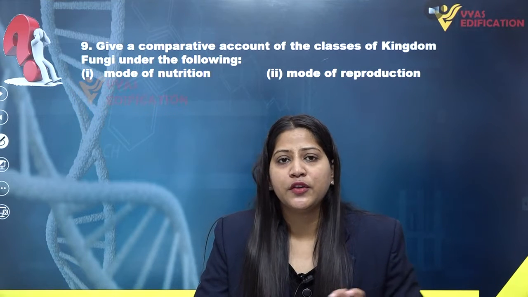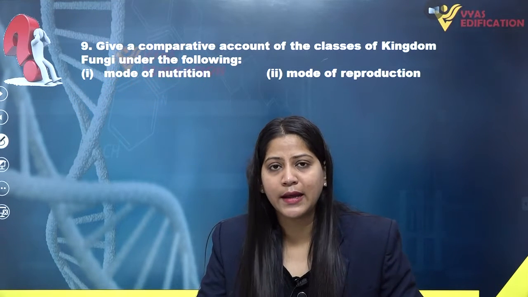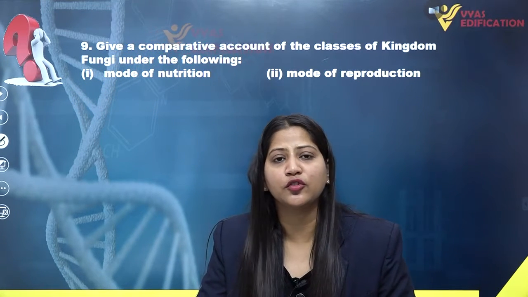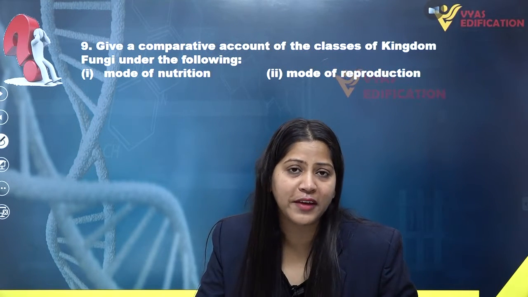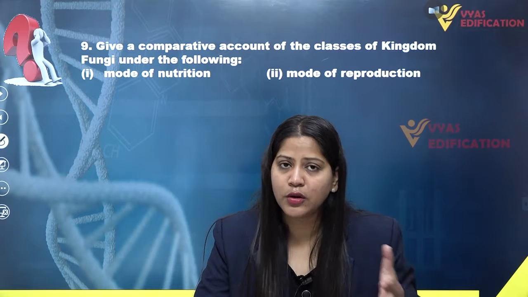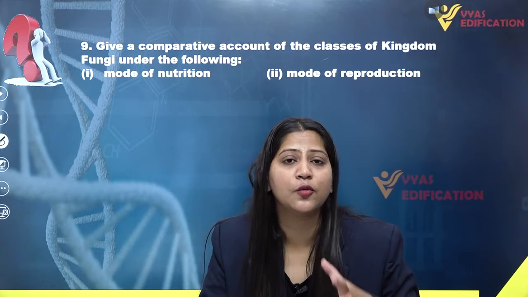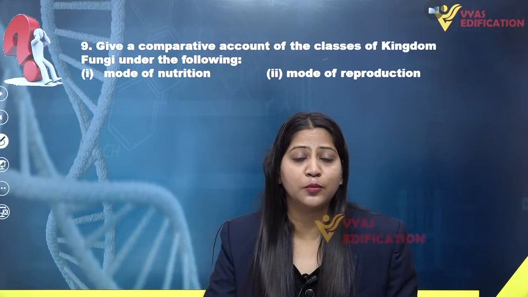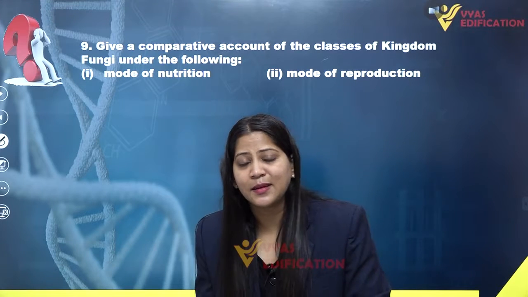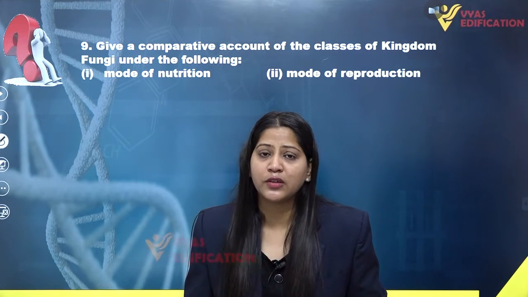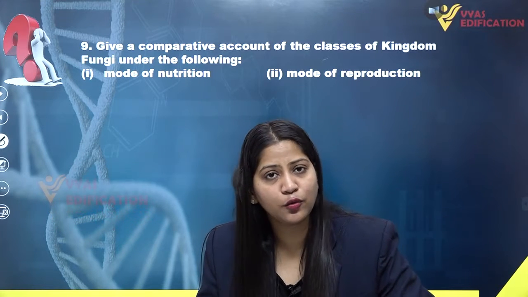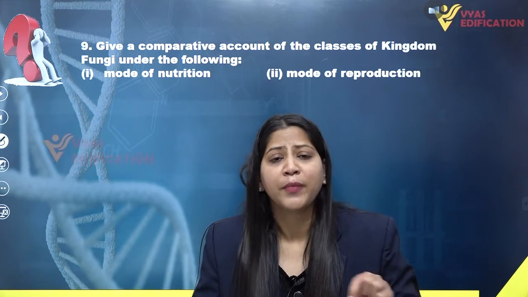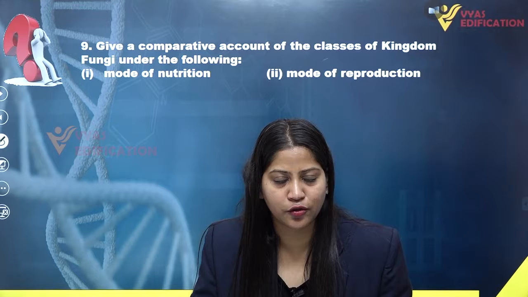We know that the difference between sexual and asexual reproduction is that asexual reproduction does not involve the formation and fusion of gametes, whereas sexual reproduction is characterized by the fusion of two different types of gametes. Similarly, vegetative reproduction does not involve any fusion of gametes. That is why this is considered a type of asexual reproduction.